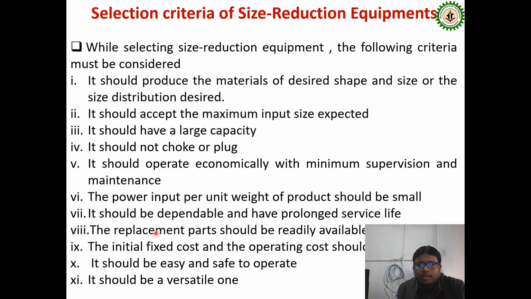And the 10th criterion is that it should be easy and safe to operate. Whether we can operate it easily and whether it is used safely, that is also a criterion. And the next is that it should be versatile. Versatile means whether we can use it for a specific purpose, or for a variety of purposes, in different application areas. So this is also a major criterion that should be included.